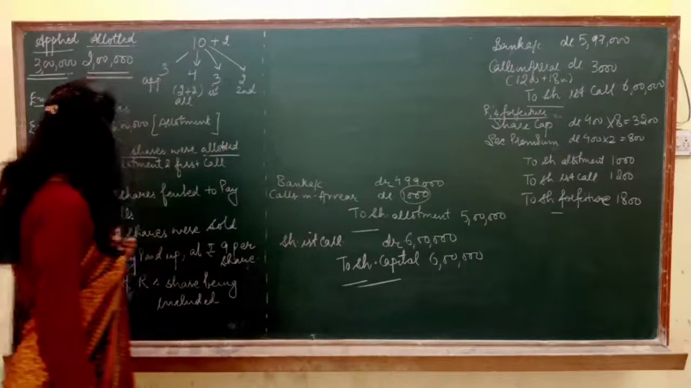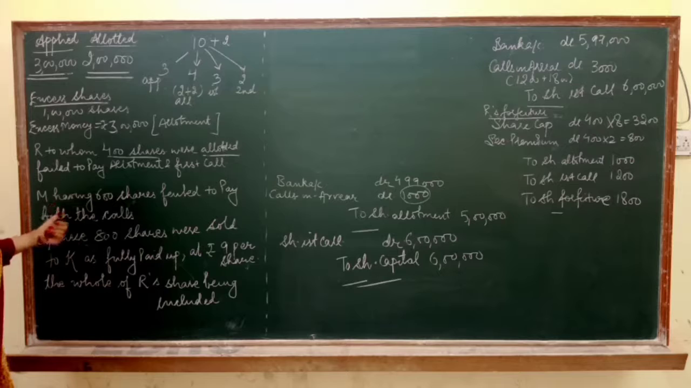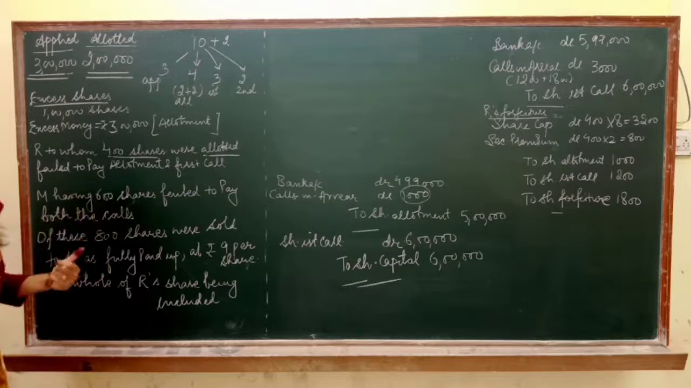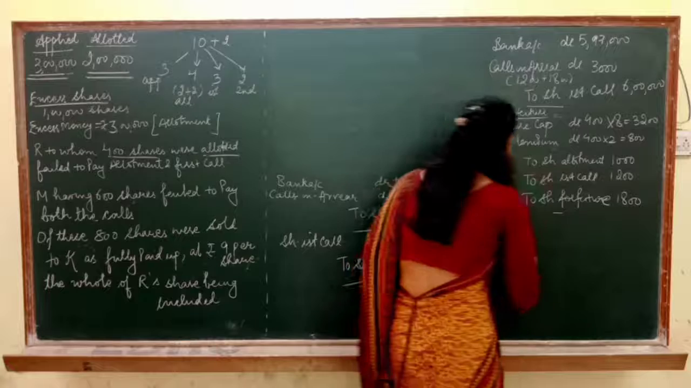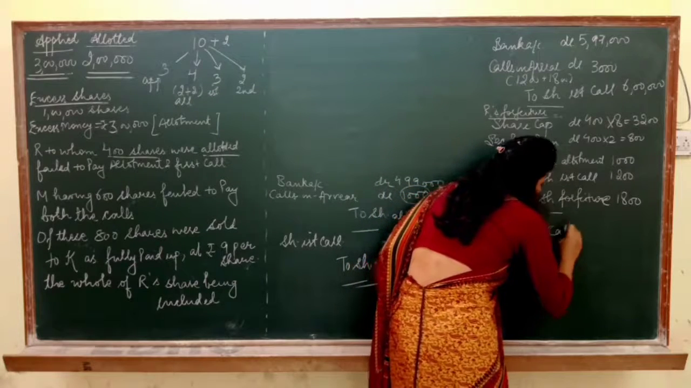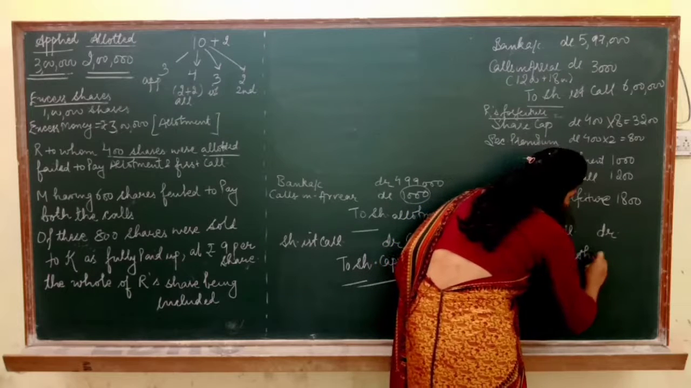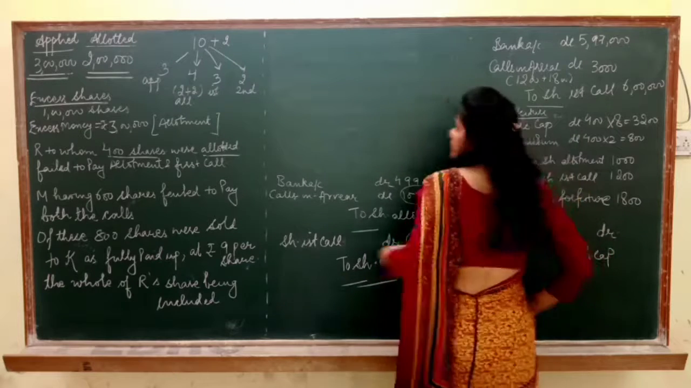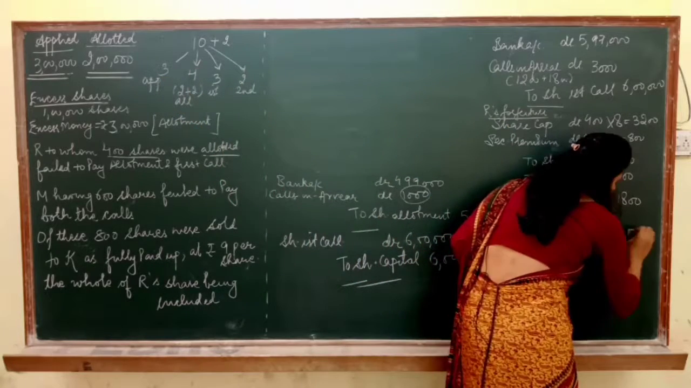Now it is mentioned that after forfeiting R's shares, there is one person, M, who could not pay both the calls. It means M has not paid the second call also. So first of all, we have to pass the entry for the second call. So let's pass it. Entry is share second call debited to share capital. 2 lakh into 2, that is 4 lakh.